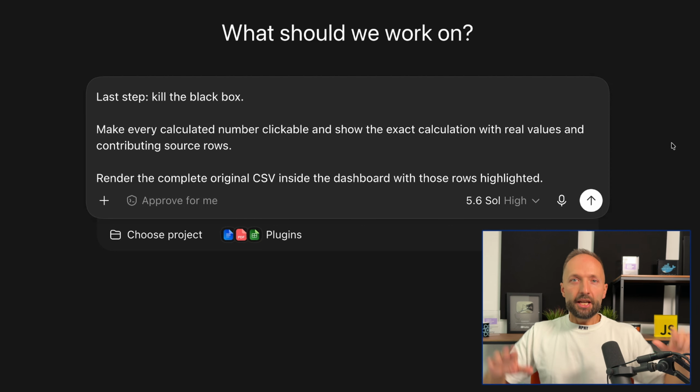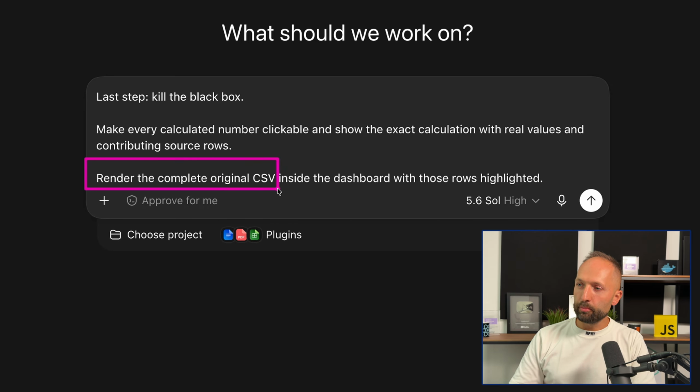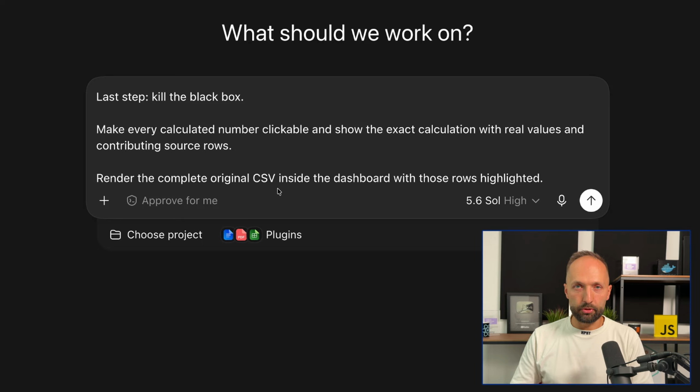And this is now fixed by our third step in this dashboard, where we just kill the black box. I now want to be able to click every number in my dashboard to see how it was calculated and which files were used. And then I want to be able to dive into the source files to see exactly which numbers were used from the corresponding source file. And what you should make sure is that it should render the complete CSV inside the dashboard. So I don't want to access the original file. I want to render this again as HTML in my dashboard to make this fast and convenient and properly formatted.